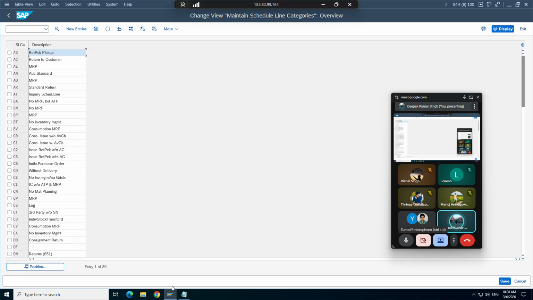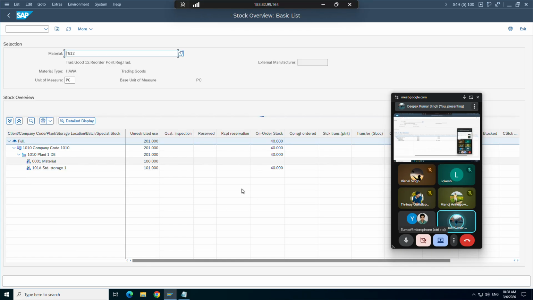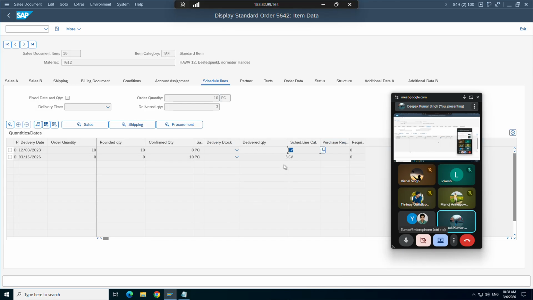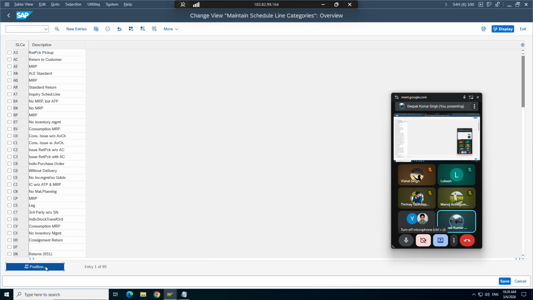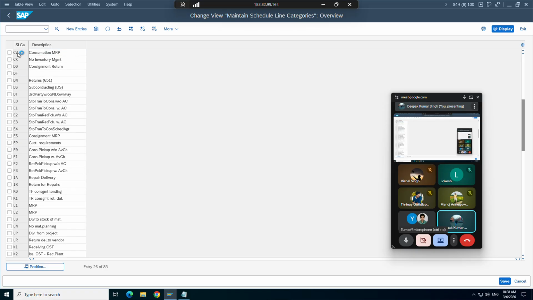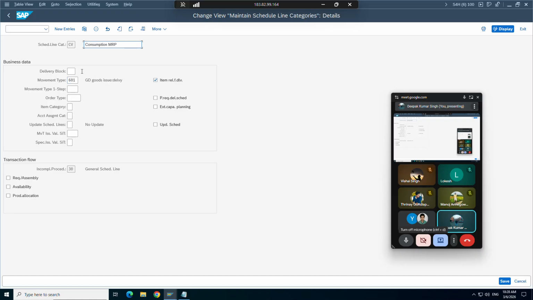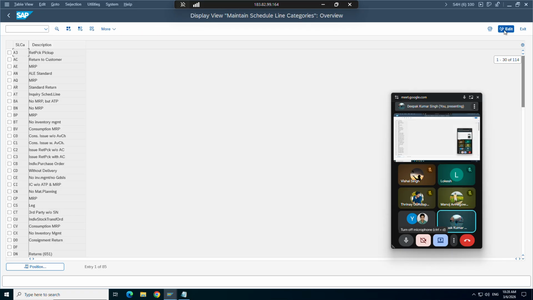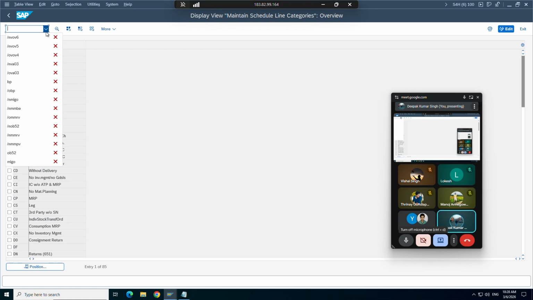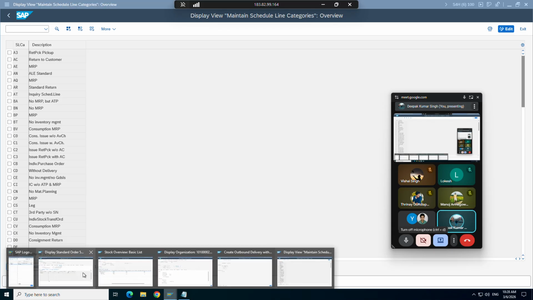See, this is schedule line. What was our schedule line in the sales order? That was CV. So let's go to CV. You see, here we have maintained the, not we, actually it's SAP standard configuration. You can also create your own schedule line as well. So you see how that 601 comes into picture from here. If someone asks, you can tell them under schedule line, VOV6, we can see that movement type which is going to come in our sales order.